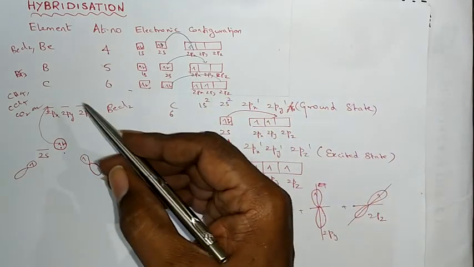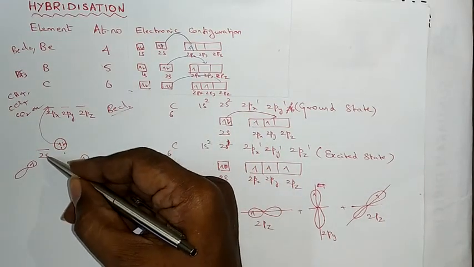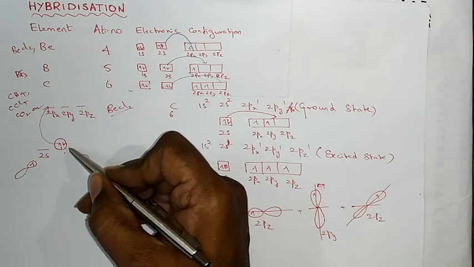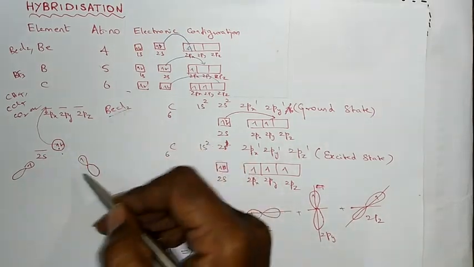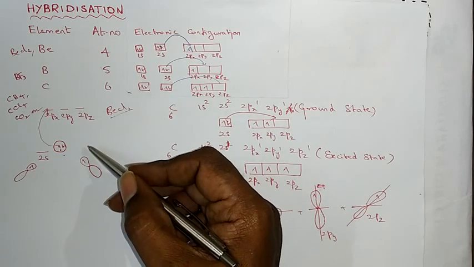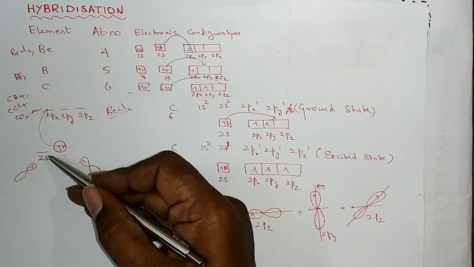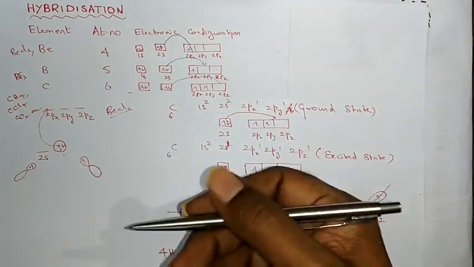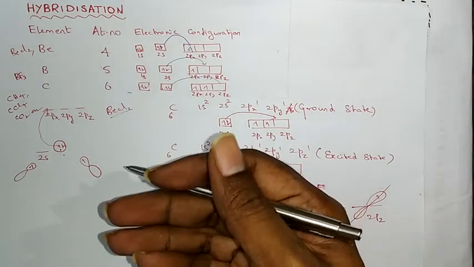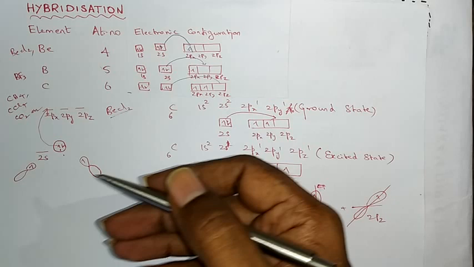Say, for example, in the formation of beryllium chloride, we have the 2s atomic orbital of beryllium here, having 2 electrons, and the 2p atomic orbitals of 2 chlorine atoms are written here. When these 2p atomic orbitals approach the 2s atomic orbital of beryllium, in order to form bonds and attain maximum stability, energy should be released in this process.